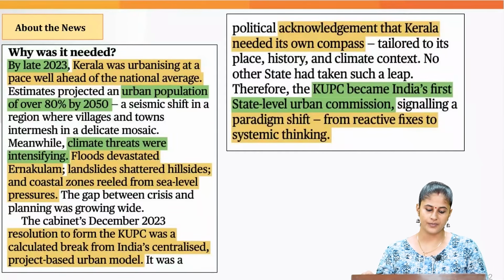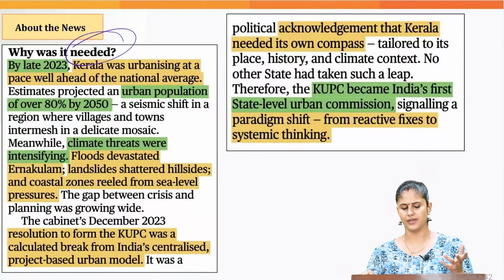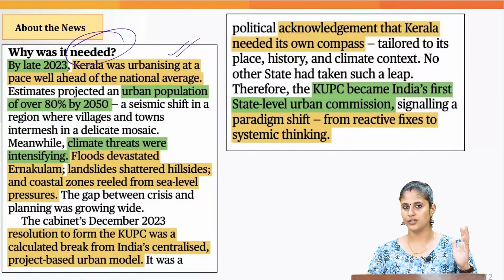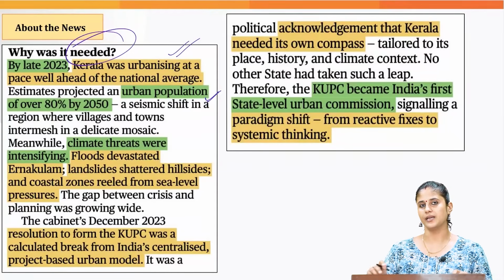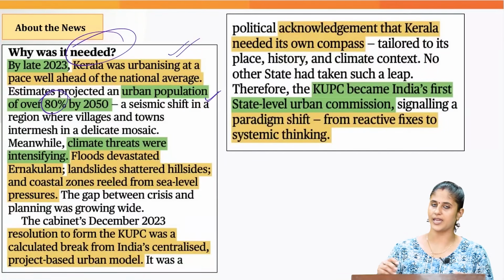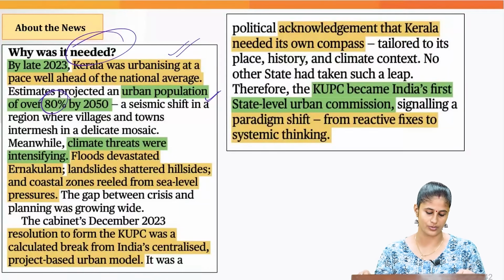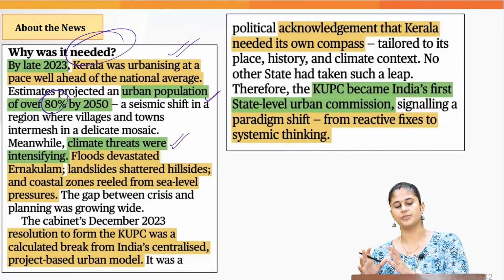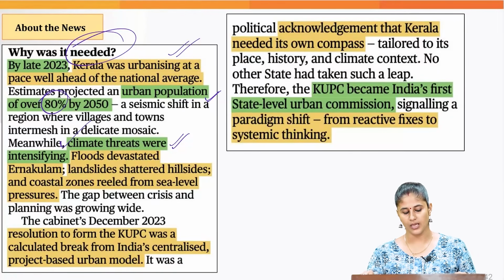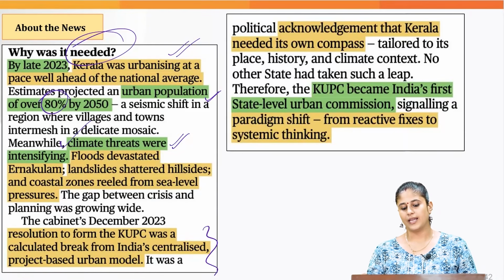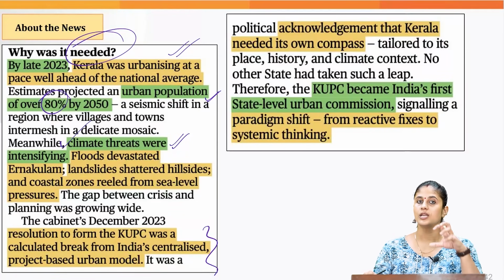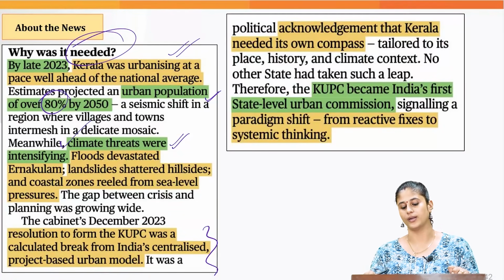Now let's understand why it was needed. As we have discussed, Kerala is urbanizing way ahead of the rate at which urbanization is being seen in other states, and it is estimated that by 2050, 80% of Kerala's population would be living in urban areas only. And we know that urban areas are being subjected to extreme climatic events. So in this backdrop, Kerala wanted to come up with a context-specific approach, an approach that is suitable to its own peculiar context.